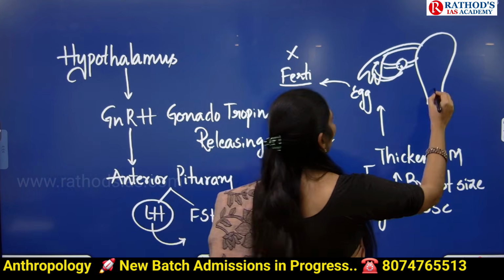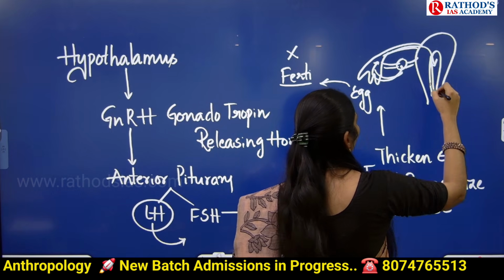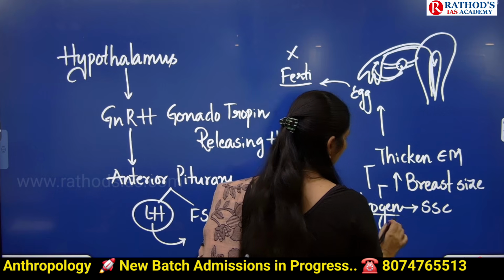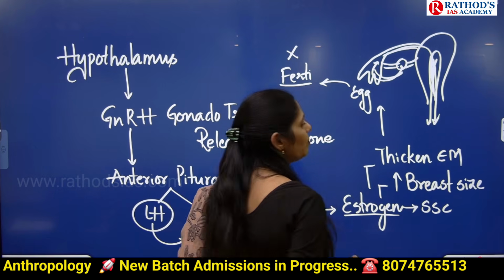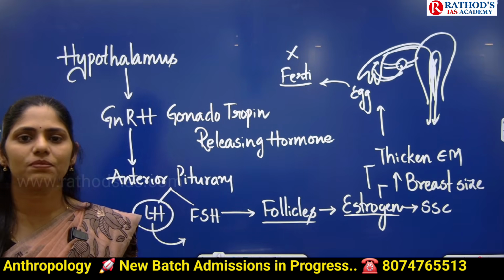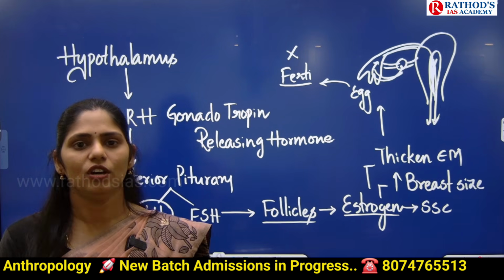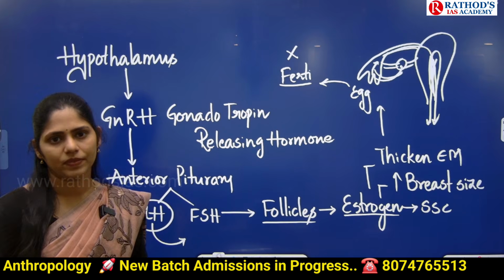Once the egg dies, what happens? That dead egg, as well as this thickening of the endometrium which happened because of this estrogen, will all shed off in the form of blood. That is the experience of the first menstrual blood for that female, and this stage is called menarche.